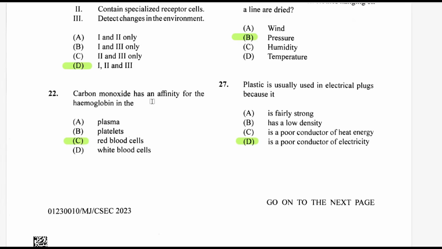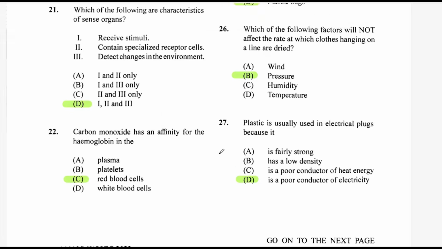Carbon monoxide has an affinity for hemoglobin in the red blood cells. Hemoglobin is in the red blood cells. It's a pigment of red blood cells.